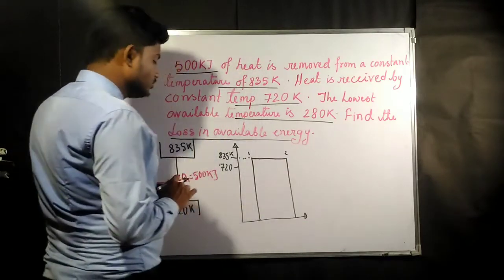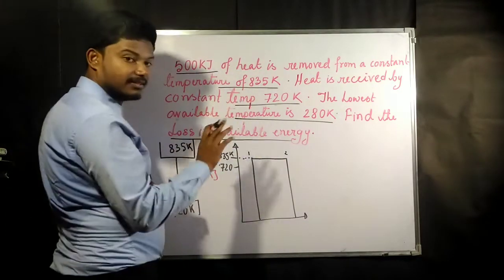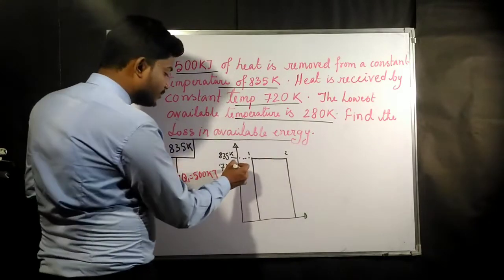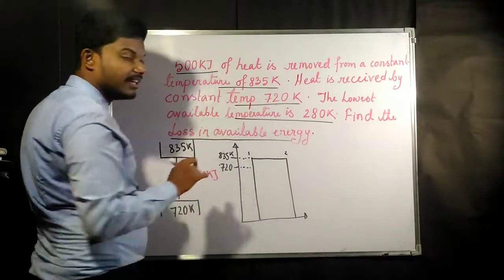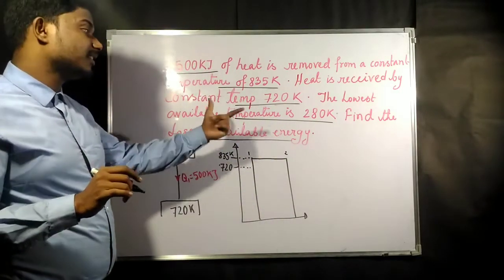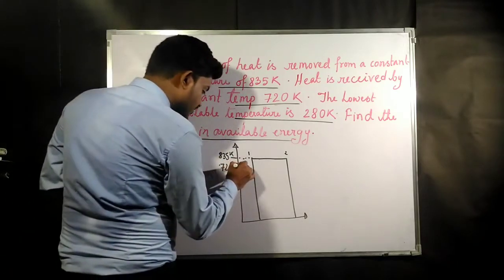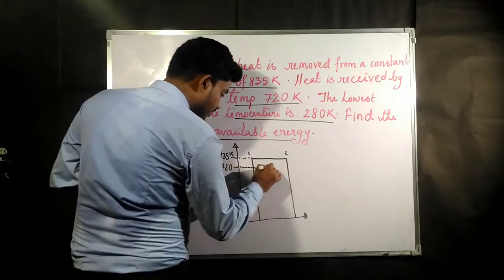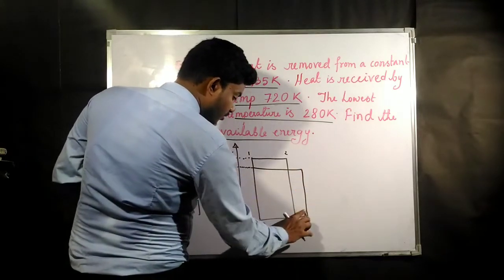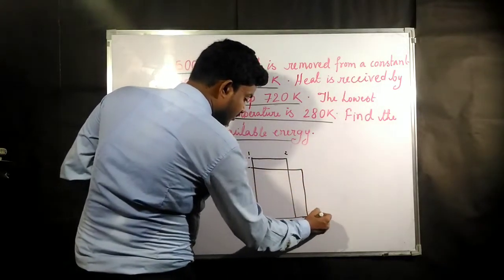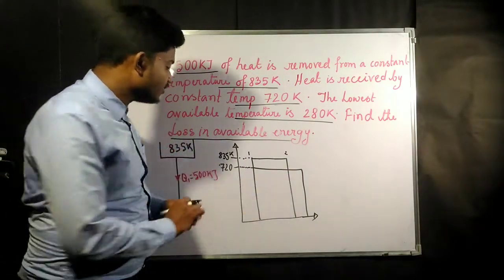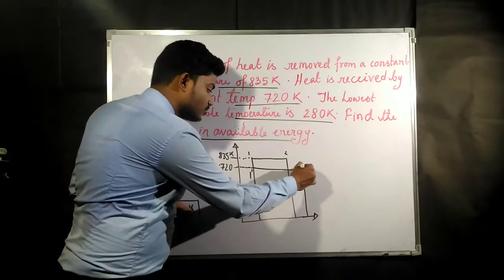Now they have said that the same heat is received at another temperature, 720 Kelvin, by another body. Receiving the same heat means the area covered, suppose this is 1 dash and this is 2 dash.